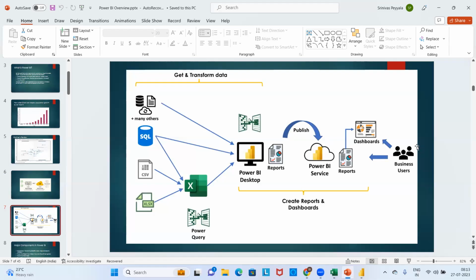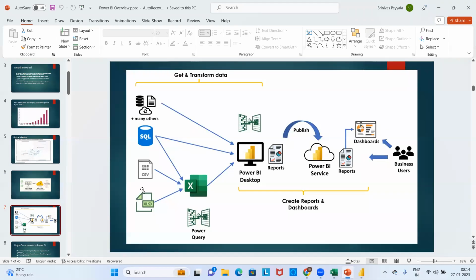After publishing to the service, business users will see the reports that were created by Karthik. This is the entire architecture of your Power BI. I wanted to spoon-feed you where exactly you need to open the tool, and where exactly you need to connect to the data. After connecting to the data, as a developer, what is Karthik's responsibility? If I join a company, every person who joins will have their own questions: what do I need to do?